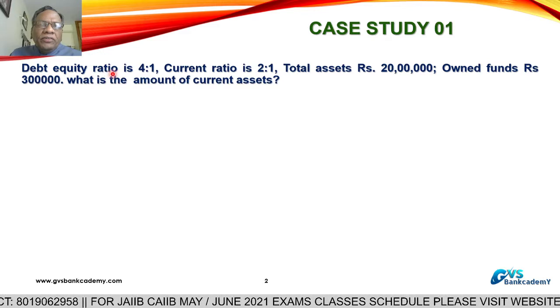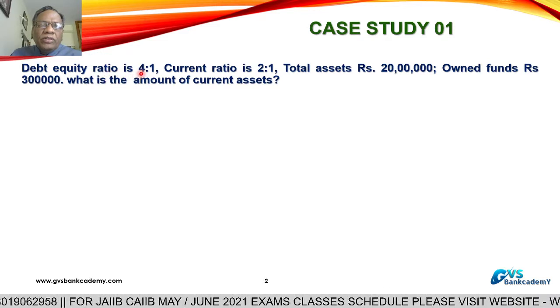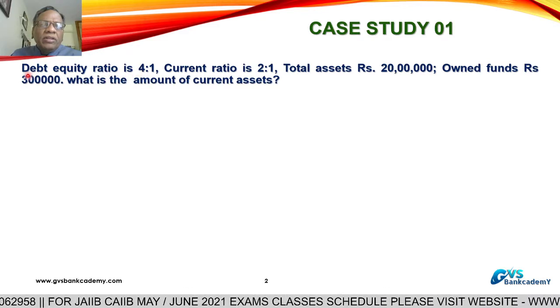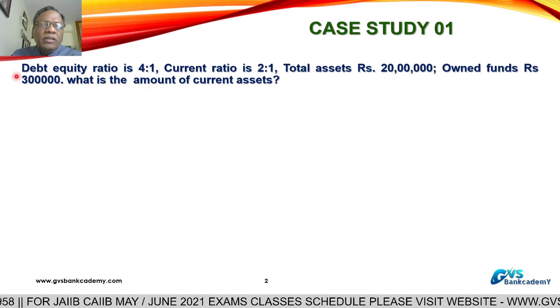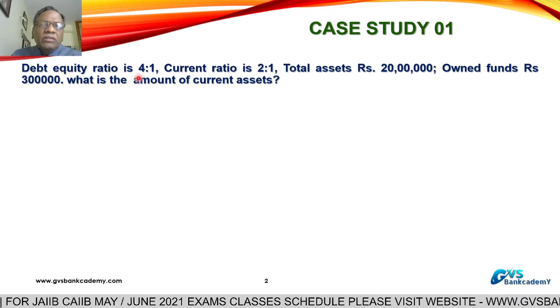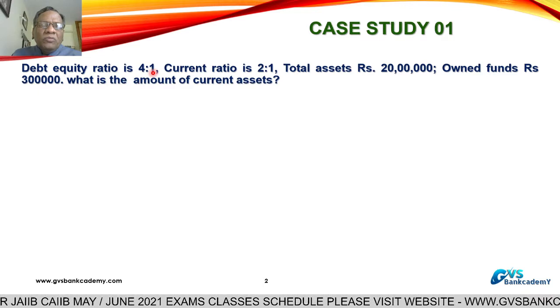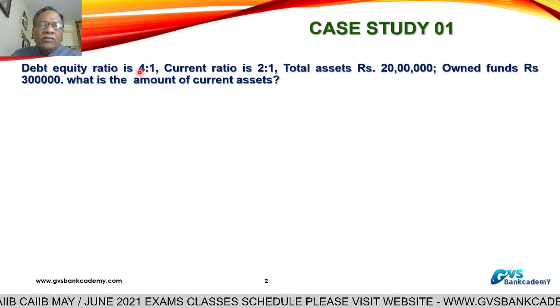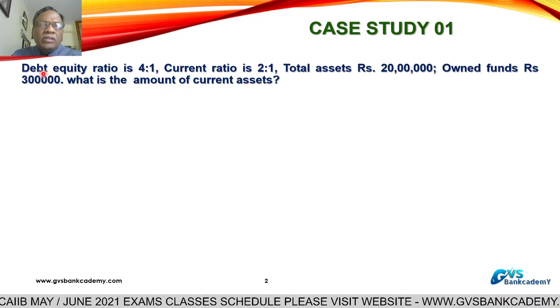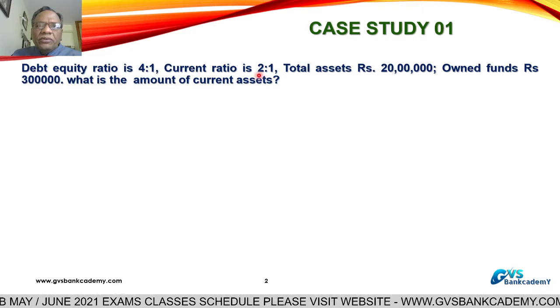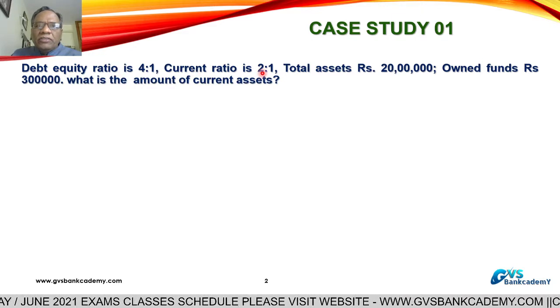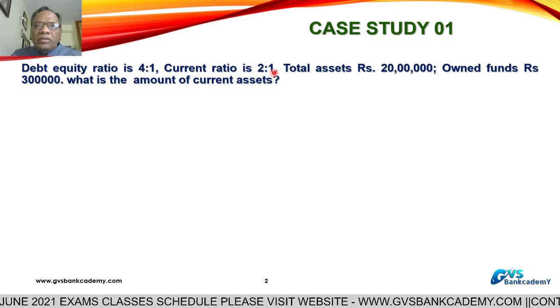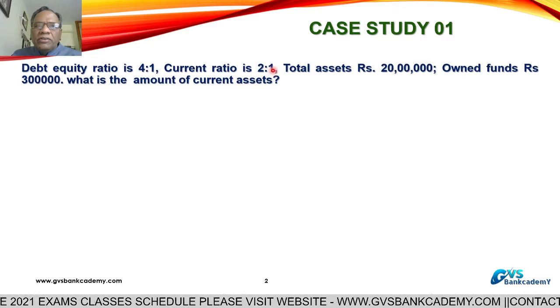Debt equity ratio of a firm is 4:1. Debt equity means long term loan to equity, or long term loan to net worth, is 4:1. It means for 1 rupee of net worth or equity, there are 4 rupees of long term loans or debt. Current ratio 2:1 means current assets are 2, current liabilities are 1. That is called current ratio.